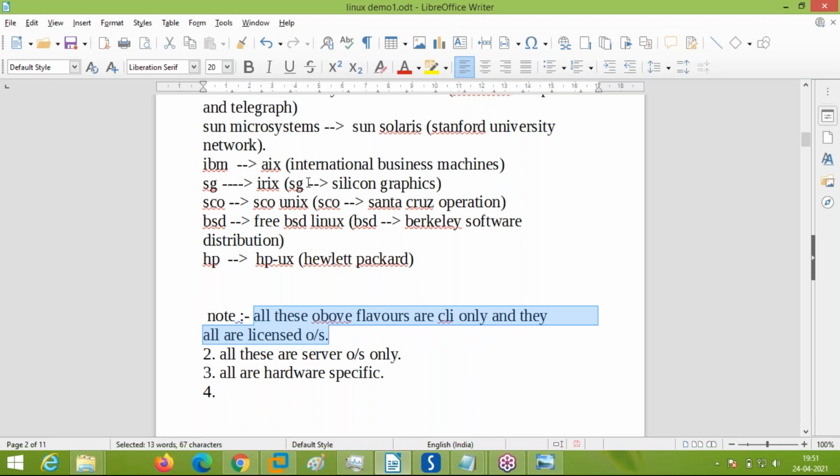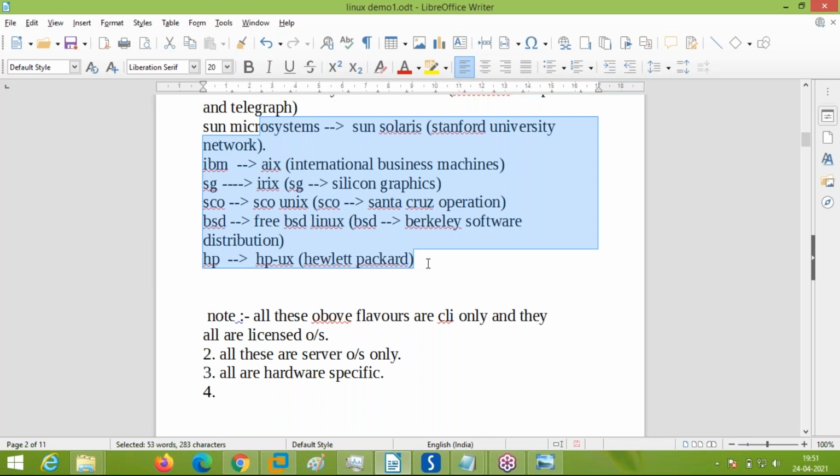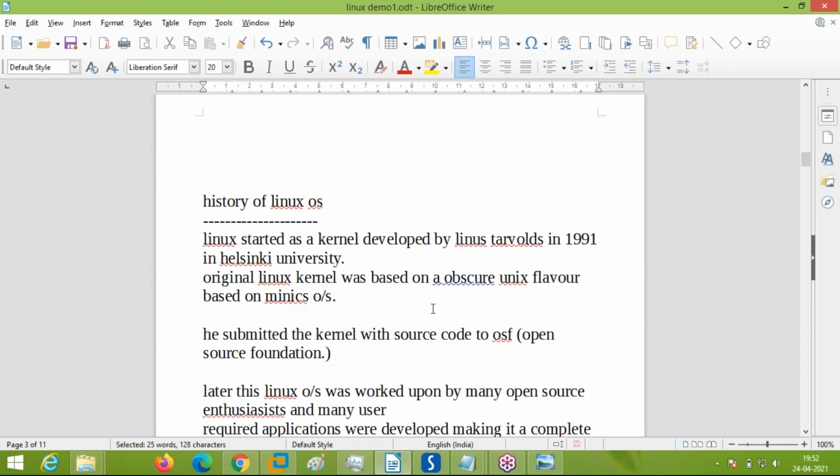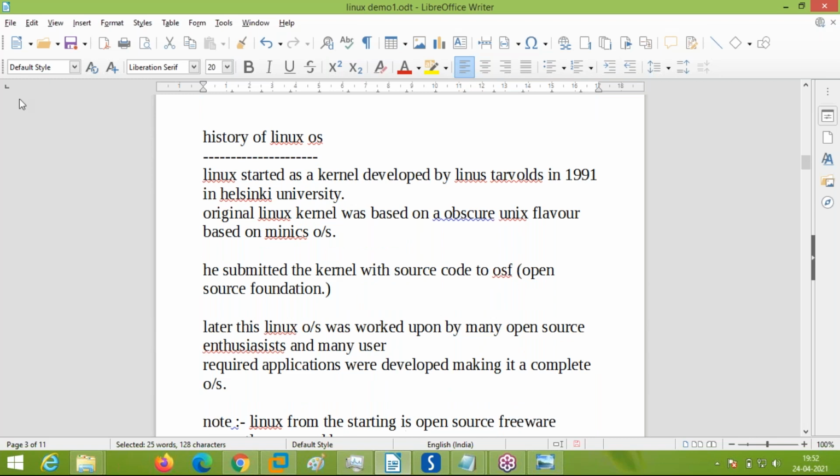And all these operating systems, though based on the original Unix operating system, are all licensed. They are not free. This is the main thing. All are CLI based, all are licensed, all are server operating systems only, all are hardware specific. You can't install on other things. This is the main drawback of Unix operating systems, because they are highly costly, hardware specific, server operating systems, all licensed and CLI based only.